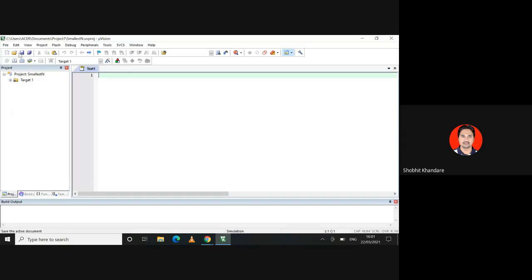So the new file is created. Now see the instructions which I'm going to write down. We can start with the ORG 0000H.